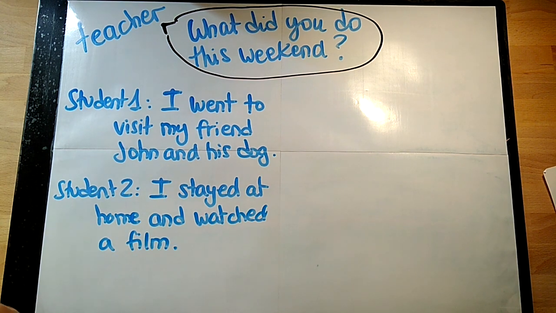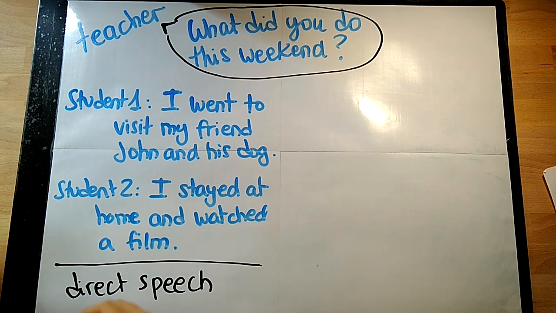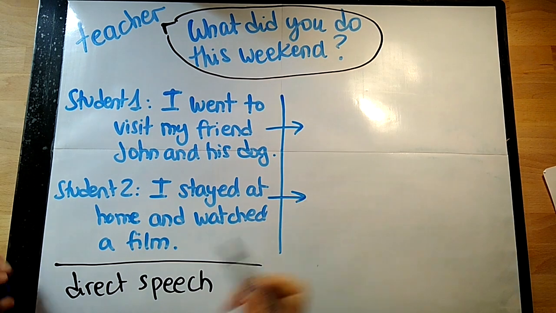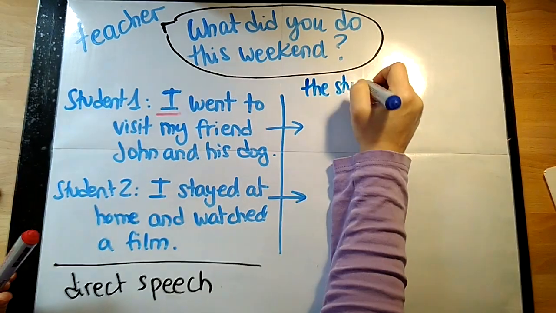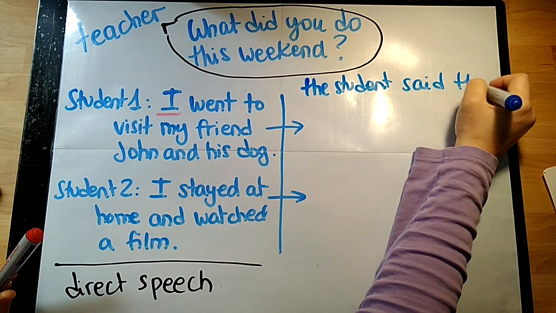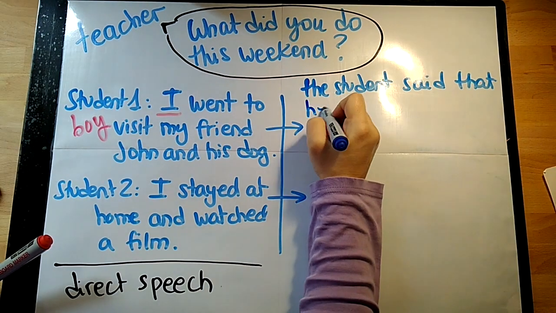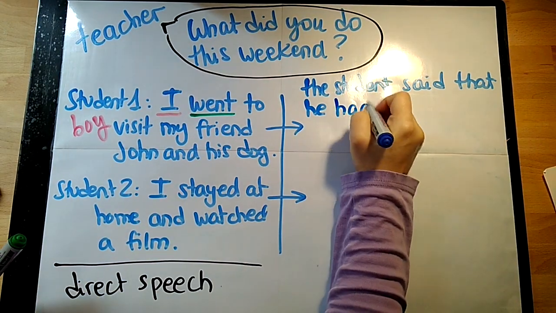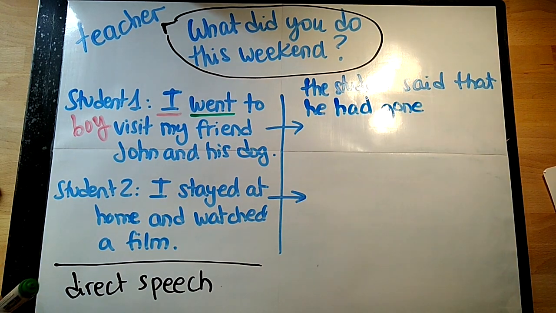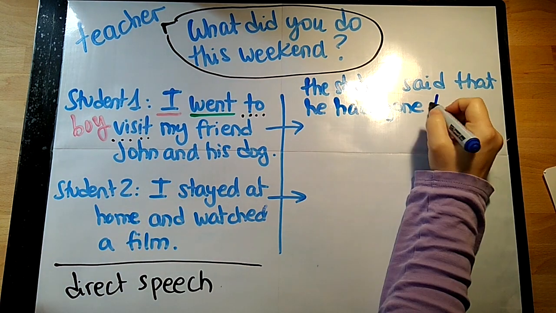These two examples again are direct speech, exactly the words that the student said. Let's turn them into reported speech. In this case, past simple changes to past perfect, as the example before. So, we will start again the sentence saying, "The student said that." The subject is I, this student is a boy, so we put he. Then we will substitute the past simple for past perfect, so went becomes had gone, and we continue the sentence until the possessive, to visit.